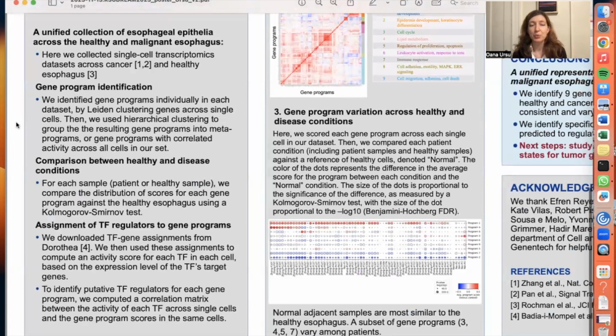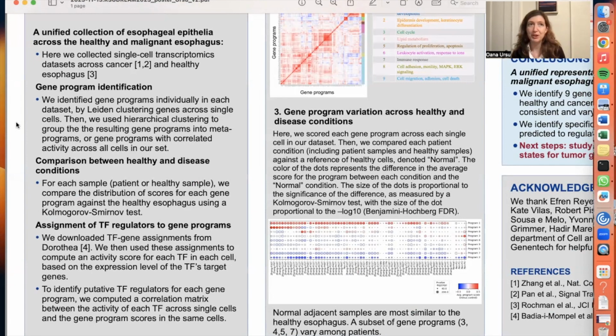First, we start with a single-cell transcriptomics collection from two different data sets derived from cancer patients and one derived from healthy esophagus to be used as a reference. We then identify gene programs that are shared between these data sets by first looking for gene programs, or co-varying genes, within each data set, and then clustering the resulting gene programs across all three data sets to identify these meta programs that are basically consistent across data sets.